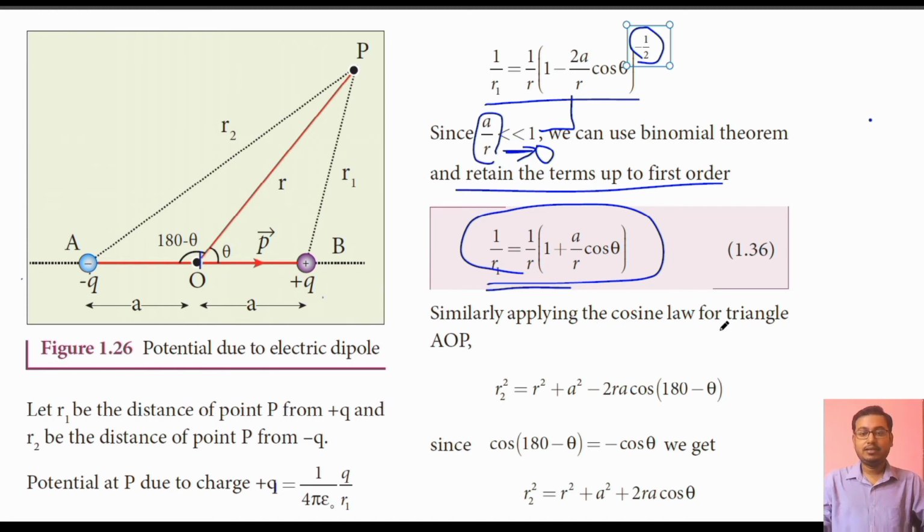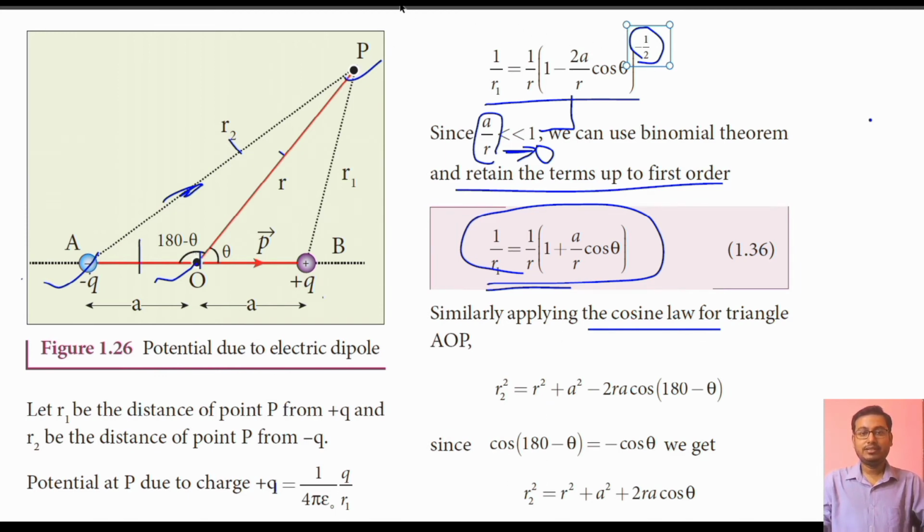Likewise, apply the cosine law in triangle AOP. In this triangle we have r2 square = r square + a square - 2ar cos(180 degree - theta), because on the screen you can see that this angle POA is 180 degree minus theta.